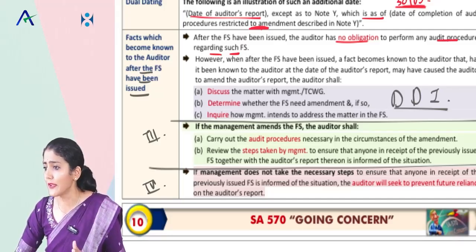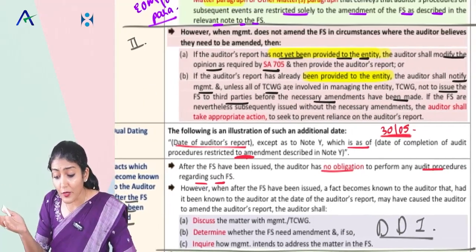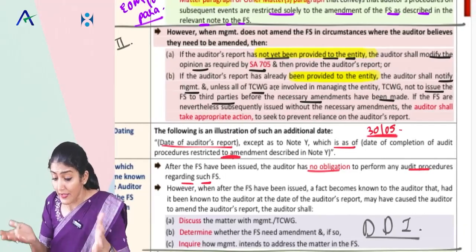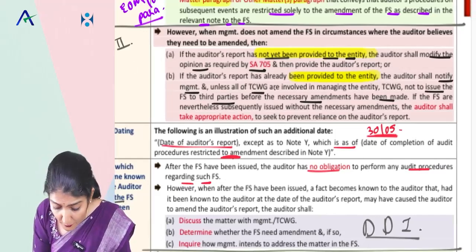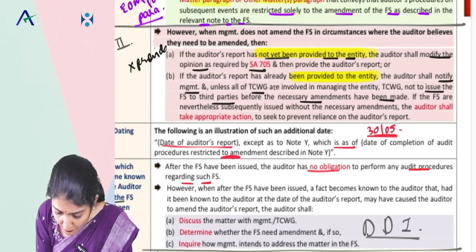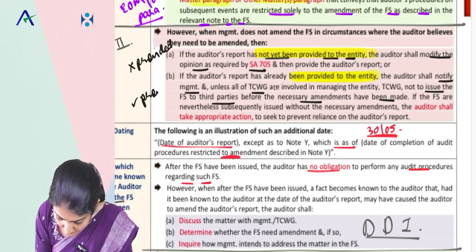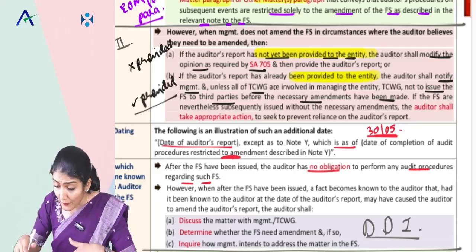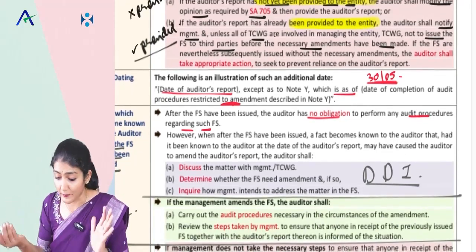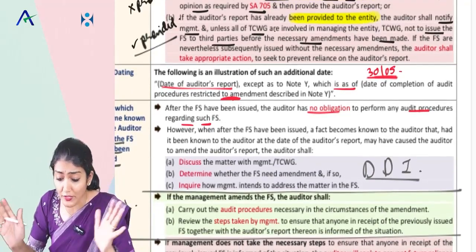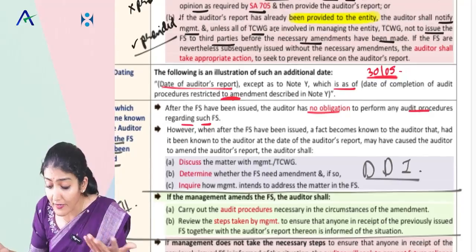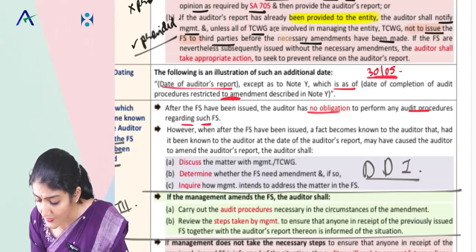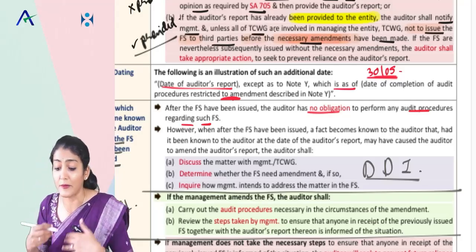Okay, right, so anyways, what does it say? After the date of the audit report, before the financial statements are issued, and management does not amend. Now you check whether the report is not yet provided to the entity or whether it has been provided. If not yet provided, then you modify as per 705. If it is already provided, you notify TCWG and tell them not to issue the financial statements to third parties unless and until the necessary amendments have been made.